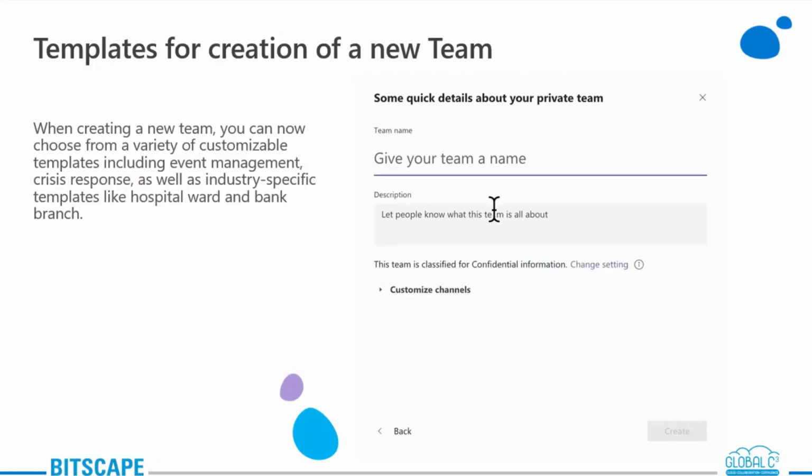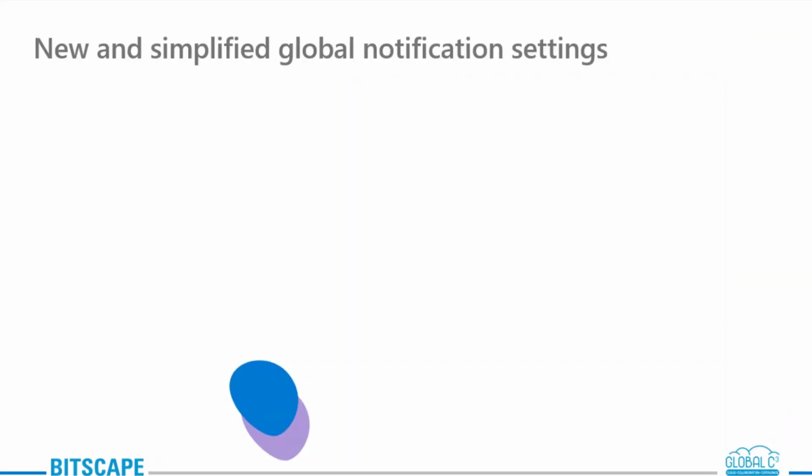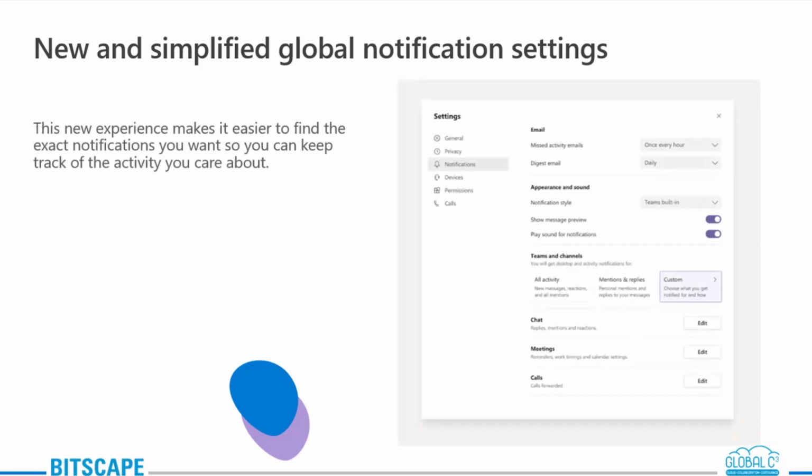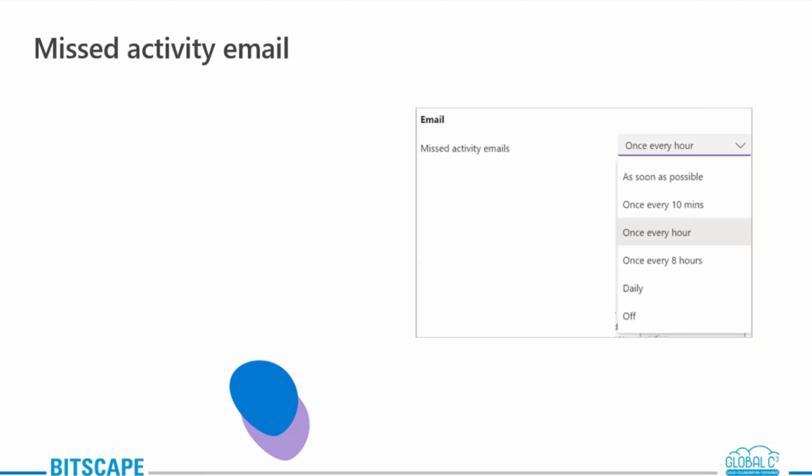Okay. Moving on, we have new and simplified global notification settings. Let's just have a quick overview of this. As a user, you will now be able to configure and customize your notification settings. We have a newly designed notification settings section. I'll be showing you how. Under this, I will be mentioning a few right now, and then we'll talk about a few in the live demo. So one we have is the missed activity email.